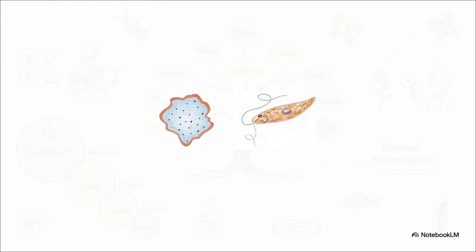And then, in completely different aquatic environments, you find paramecium. These are highly coordinated organisms covered in thousands of tiny hairs called cilia. The synchronized beating of these cilia actually steers water laden with food directly into a bodily cavity called a gullet.